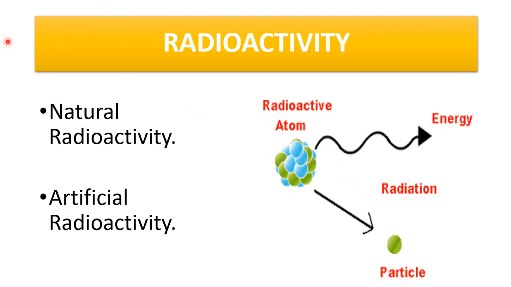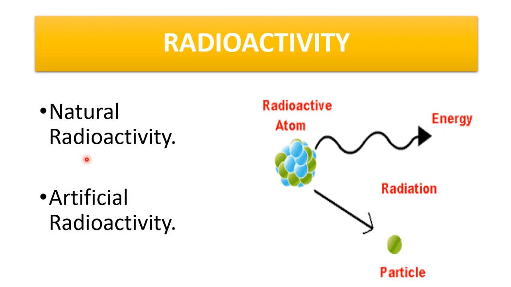So there are two types of radioactivity. One is natural radioactivity and the other is artificial radioactivity. Natural radioactivity is the process of spontaneous disintegration of the nuclei of heavy elements by itself, without external means, with the emission of radiation. Those elements which have unstable nuclei found in nature are called radioactive elements, and the rays emitted from these elements are called radioactive rays.